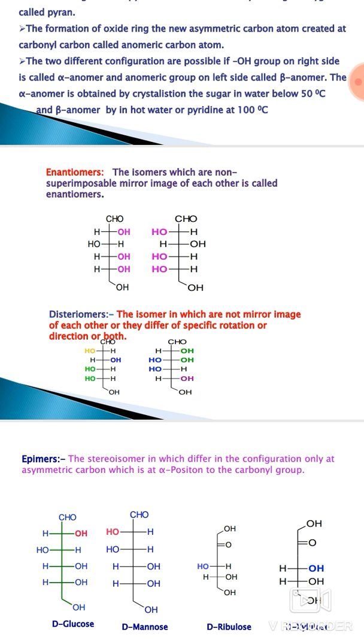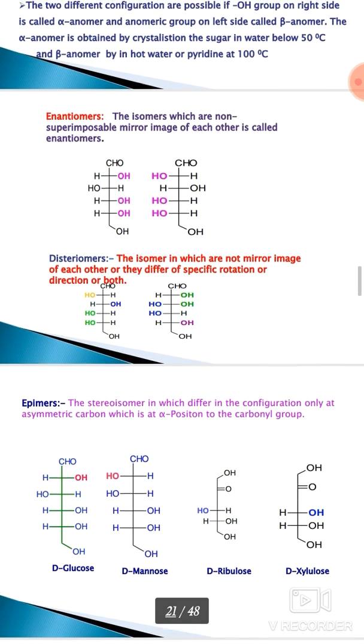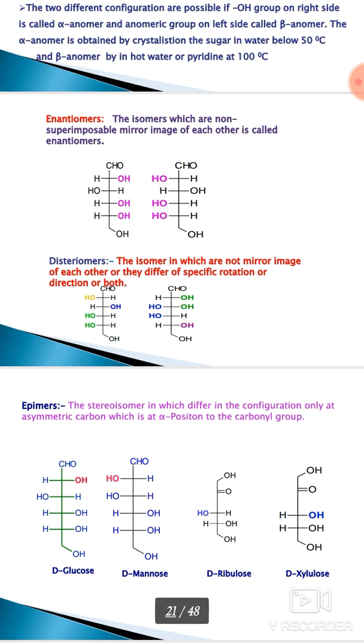For example, these carbohydrates are shown where all the groups do not match with each other, therefore they are diastereomers. Epimers: isomers which differ in configuration only at the asymmetric carbon at the alpha position to the carbonyl group are named epimers.